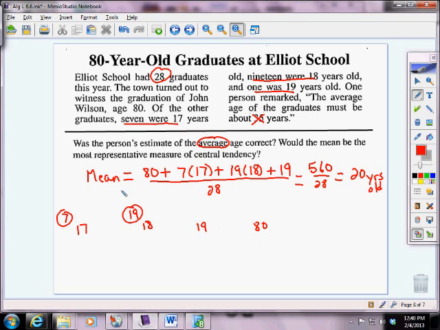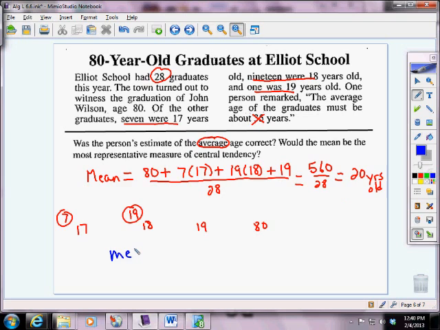20 years old is going to be older than 27 of the graduates. Is that best representing the ages of the graduates? I don't think so. Yes, 20 is close to these, but because Mr. Wilson was so much older, it kind of brought the mean way up. None of the graduates, with the exception of him, are 20 years old. So in this case, the mean is probably not the most representative.